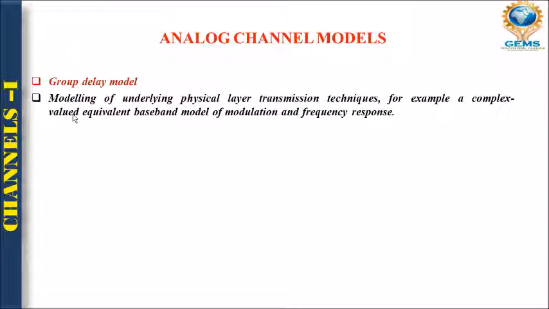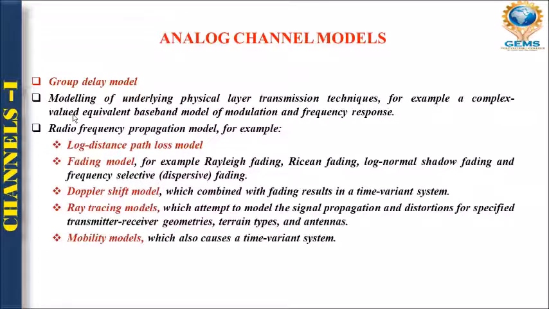So there, group delay models are being used. Okay, after that we have some radio frequency propagation models such as long distance path loss, fading model, right? Next one is Doppler shift model. We also have ray tracing model, and moreover we also have mobility models. So these are the examples of models which we mainly use in radio frequency.